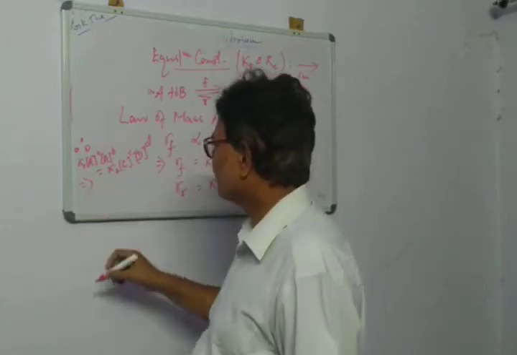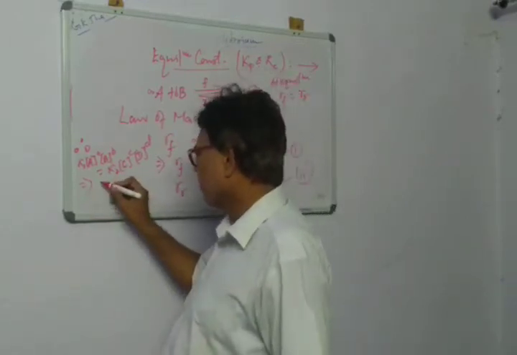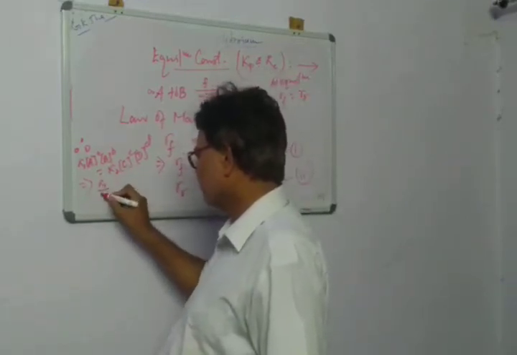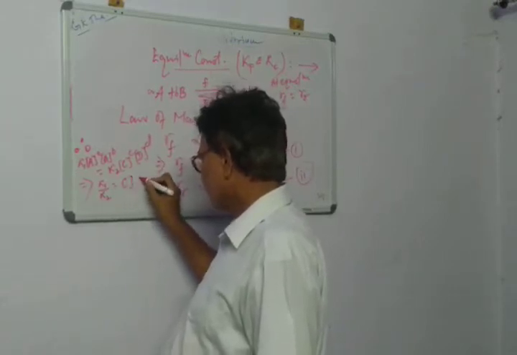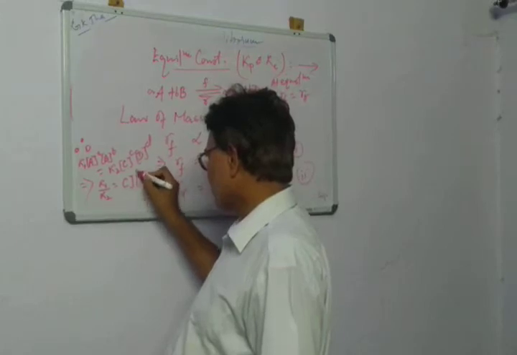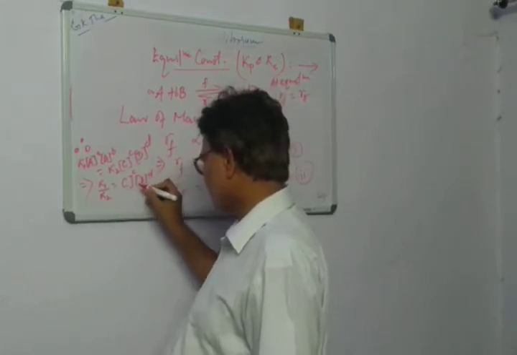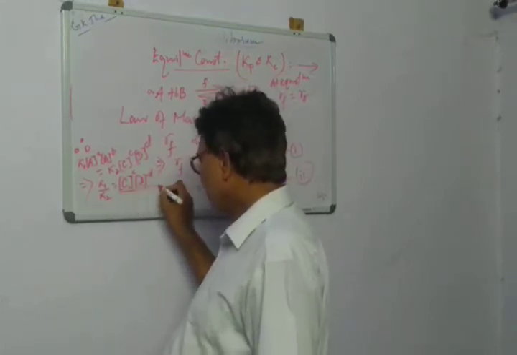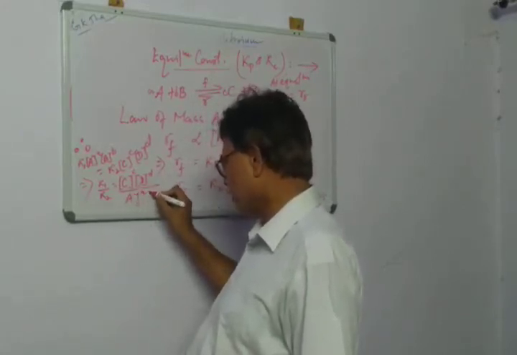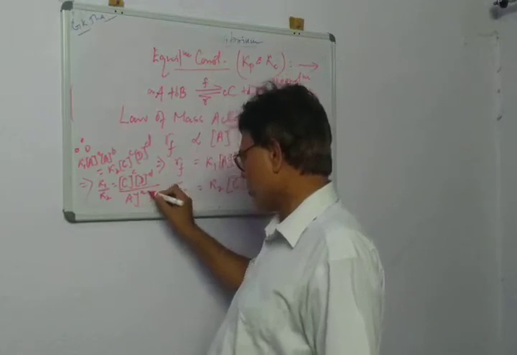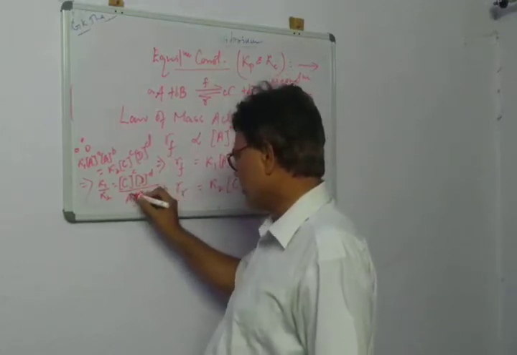Therefore K1 by K2 will be equal to the concentration of C raised to the power c times the concentration of D raised to the power d, the product of the two concentrations, divided by the concentration of A raised to the power a times the concentration of B raised to the power b.